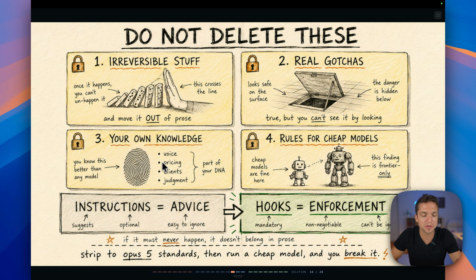The other thing, like I mentioned to you, make sure you're not removing your own knowledge from here. This thing can eventually find out where your stuff is stored about your voice and things like that, but that doesn't mean that it should waste the time doing that. For most of these things like your voice, your pricing, your clients, they can all be stashed in the skills. That way they'll only be accessed with progressive disclosure, and that's what I've been doing on this channel for months. But sometimes you do need that global context folder if you're working with a team, or if you're just running AI that needs to read these files outside of a skill, then you want to leave those pointers in your Claude.md.